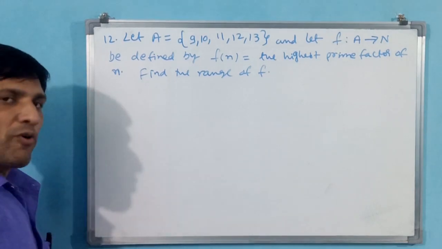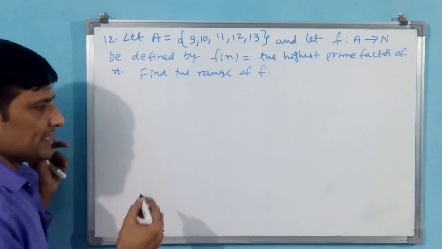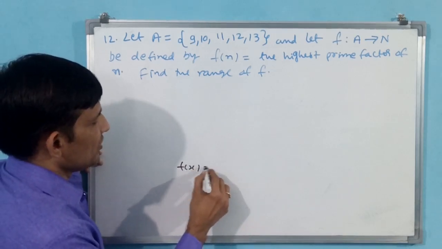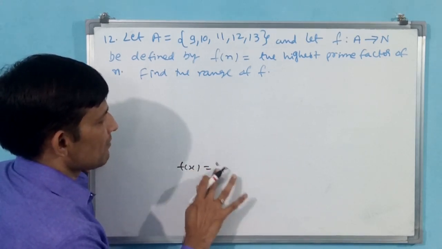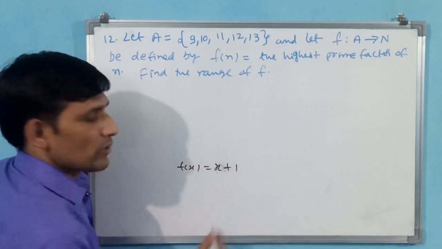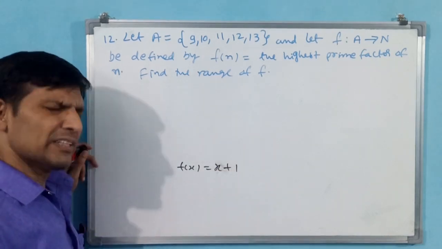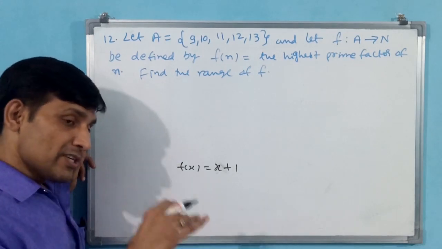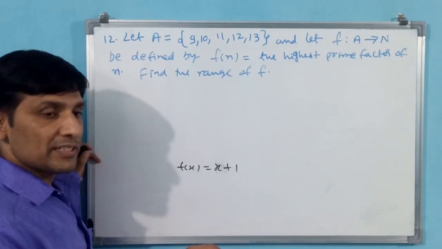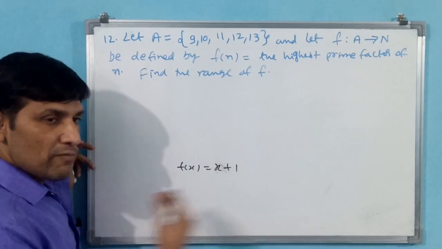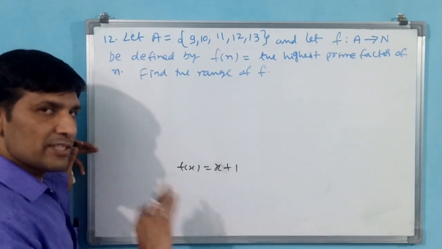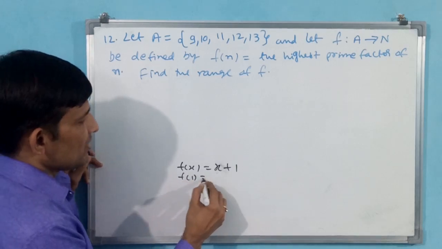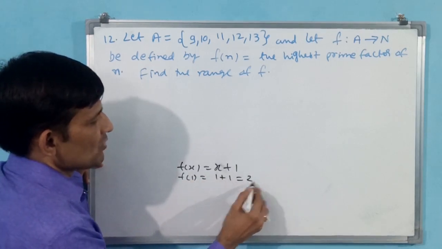Okay. Now we go back to our earlier discussion. I say f of x is equal to x plus 1. One function I have told you earlier in the starting. Relation, function, whatever it may be. This comes under relation also, but function is also a subset of relation. If only one image is there on that side, then it is a function. Okay, you see. Now what I do, f of 1 is equal to 1 plus 1, that is equal to 2.